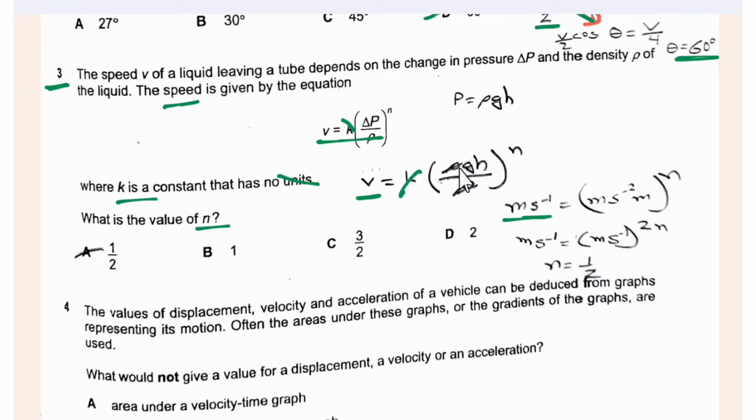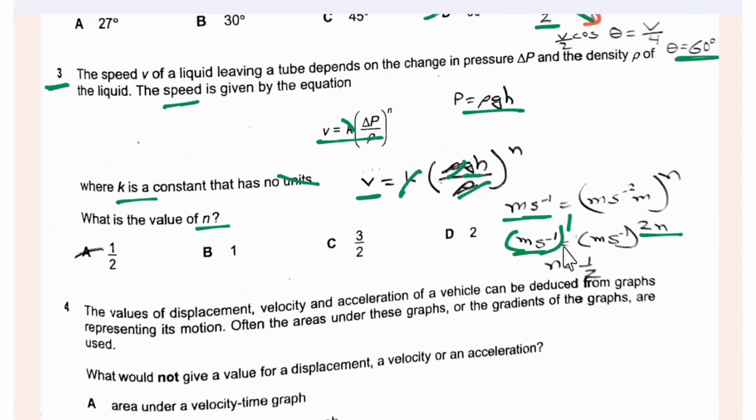Then for the unit of density, first of all we write the equation of pressure: pressure is equal to rho g h, divided by rho. So rho and rho cancel each other out. Then g is the gravitational field strength, same as acceleration, so its unit is meter per second square, and h is the height. So we write this, and after solving we get 2 to the power n is equal to this value.